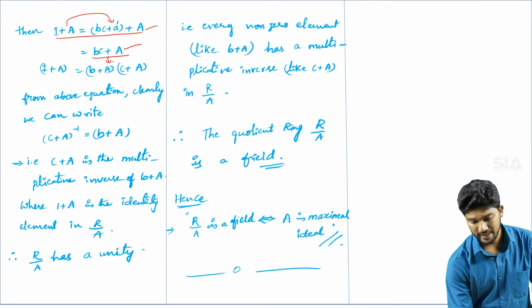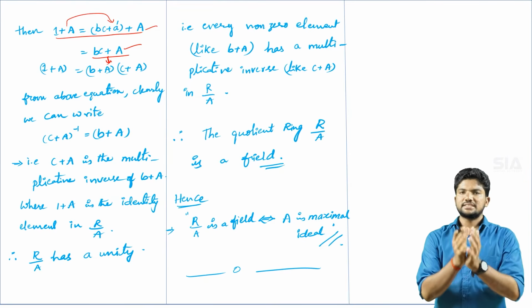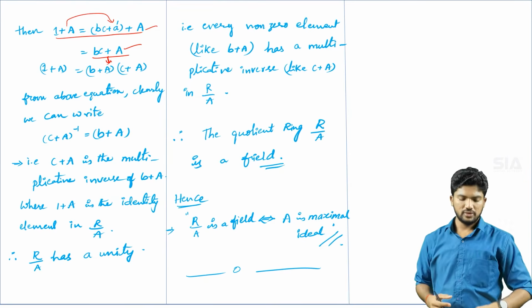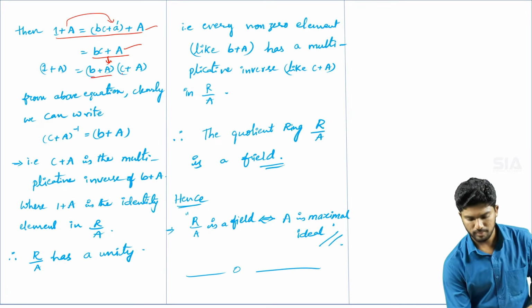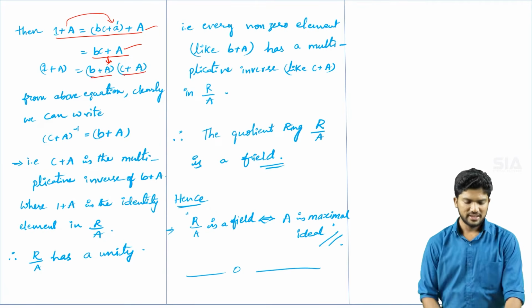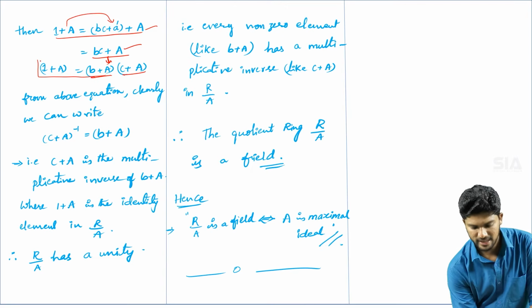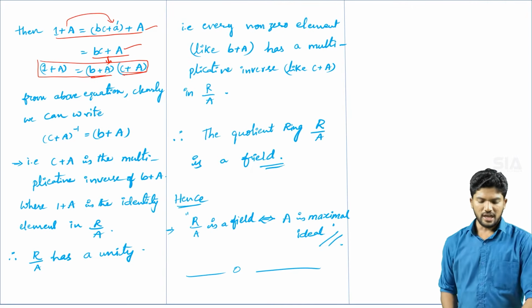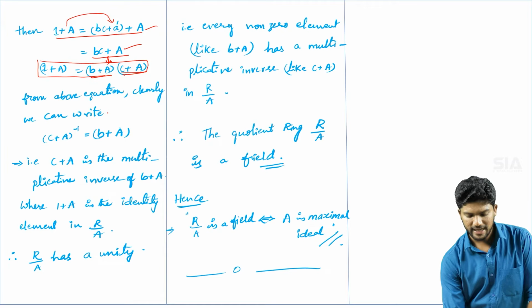So therefore by the existence theorem of the factor rings, you can write that value 1 plus a is equal to b plus a into c plus a. So this equation clearly tells you that from the above equation clearly we can write.